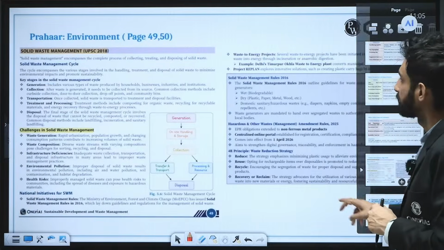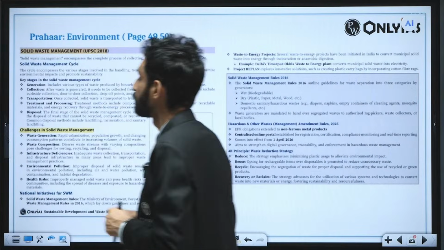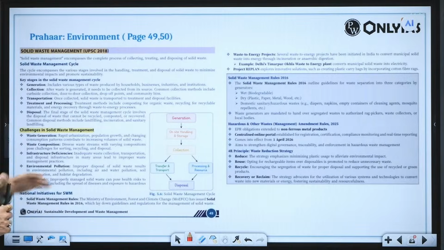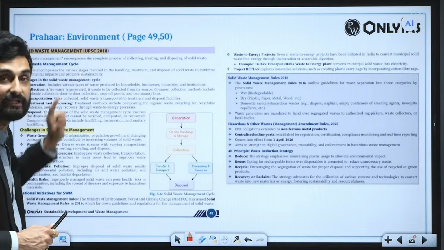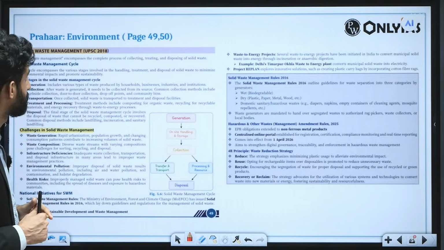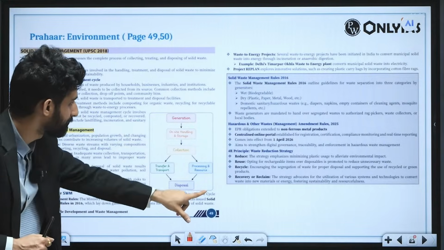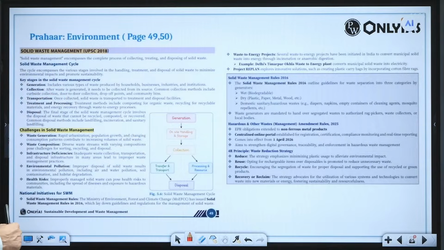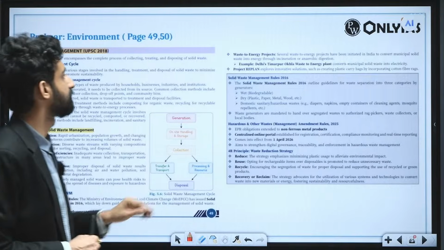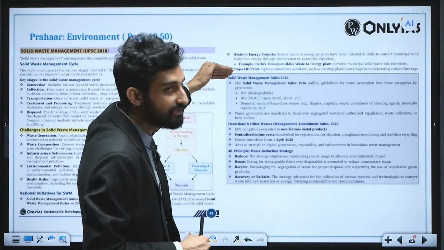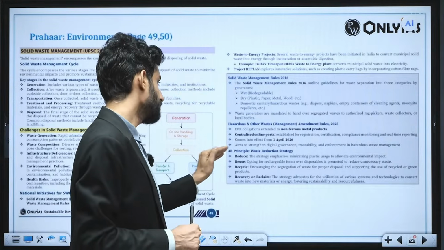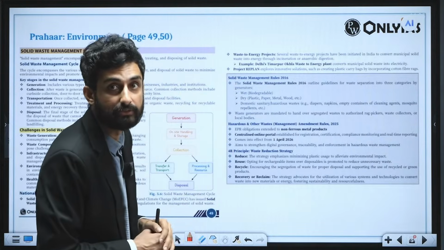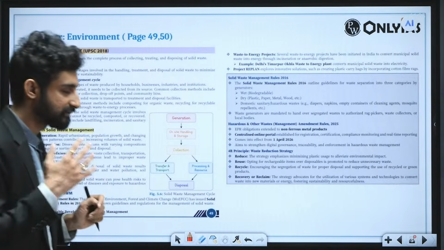And this was also covered in our environment booklet of Prahar. On page numbers 49 and 50, we have specifically mentioned solid waste management, because it also came earlier as a PYQ in 2018. There was this particular flow chart that you could have used in this context. Then we have the challenges in solid waste management and the national initiatives for solid waste management. Then you could have written something about the solid waste management rules and the 4R principles, through which you can conclude this answer as well. So this was the third answer.